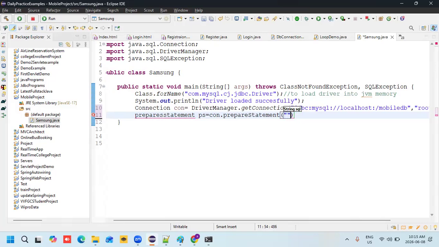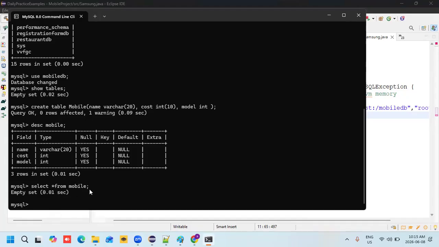Here I need to provide the data. How can I insert the data? What is the syntax? Insert into. What is my table name here? Mobile. Mobile is my table.